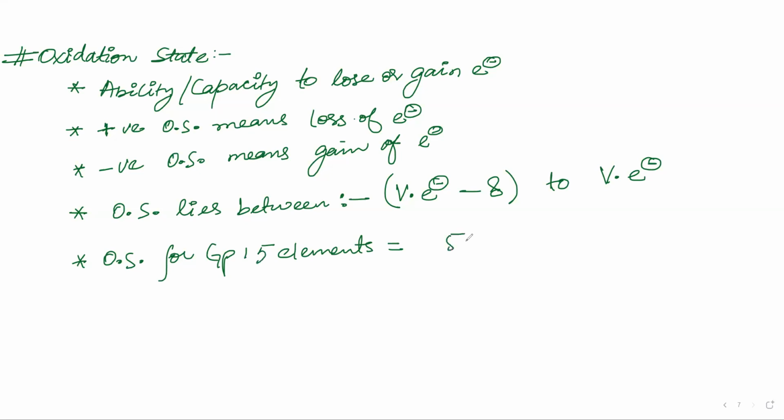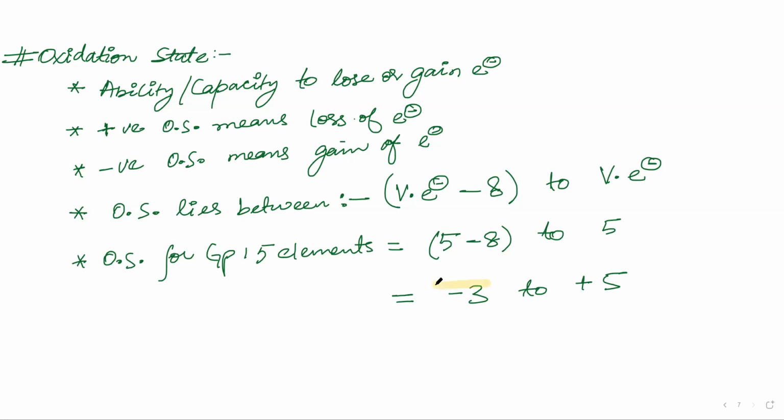So we have 5 minus 8 to 5. So 5 minus 8 will be equal to -3, to +5. So for group 15, oxidation state will range between -3 and +5.